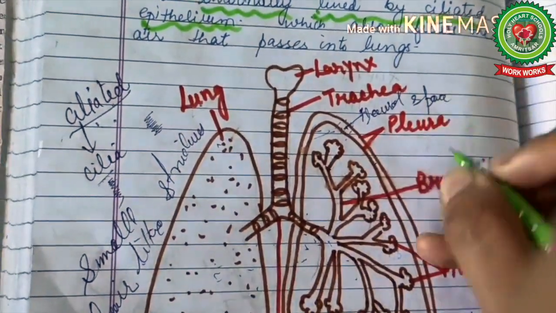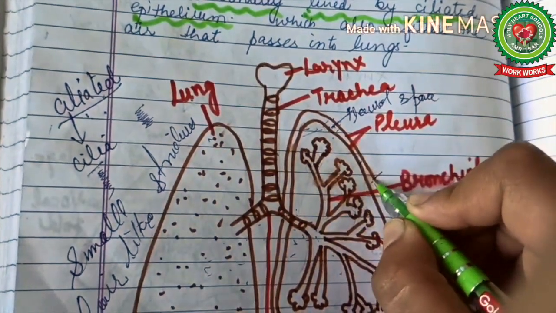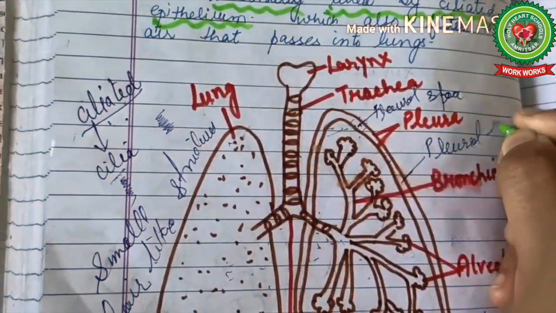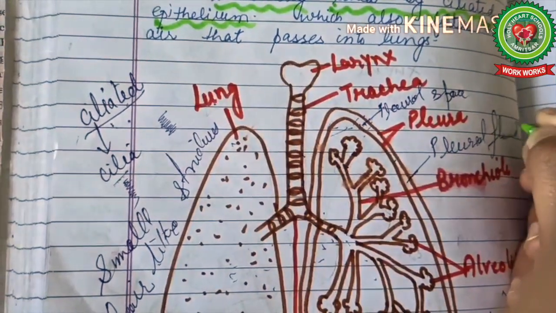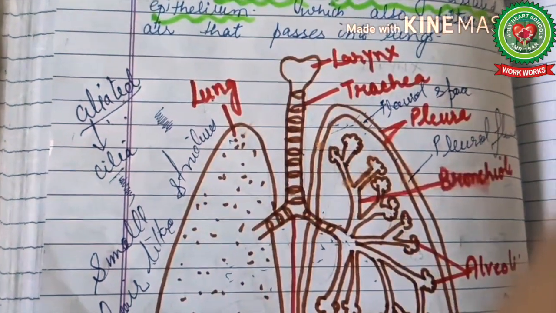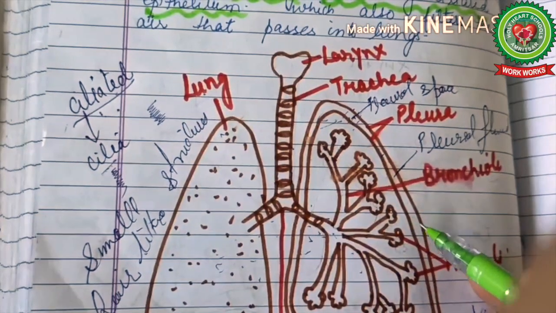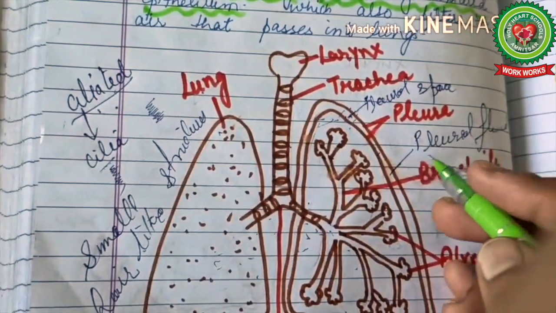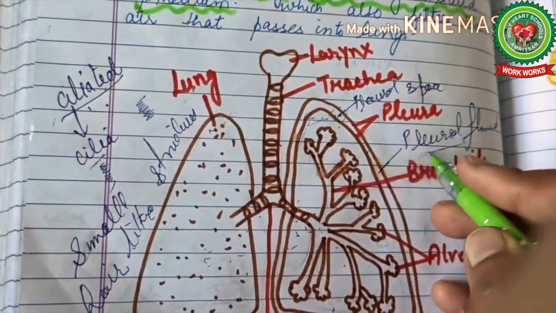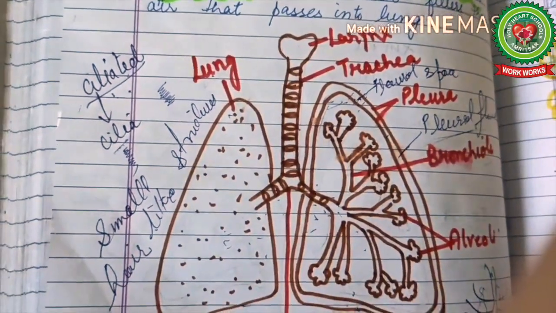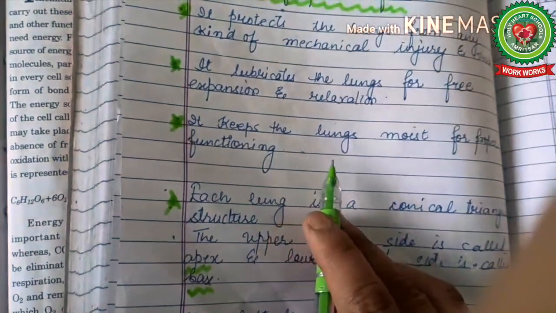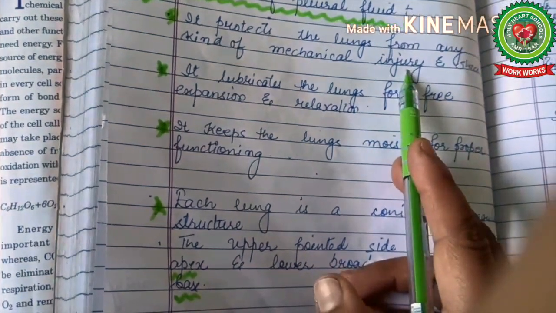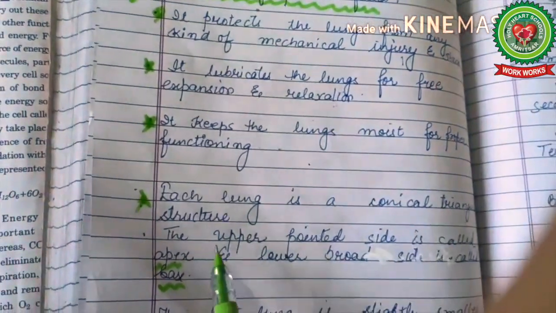And this pleural space is filled by a fluid that is called pleural fluid. And this pleural fluid which is present in between this pleural space, it acts as a shock absorber. It keeps the lung moist for proper functioning. It prevents the lungs from mechanical injury. It lubricates the lung for expansion and relaxation.